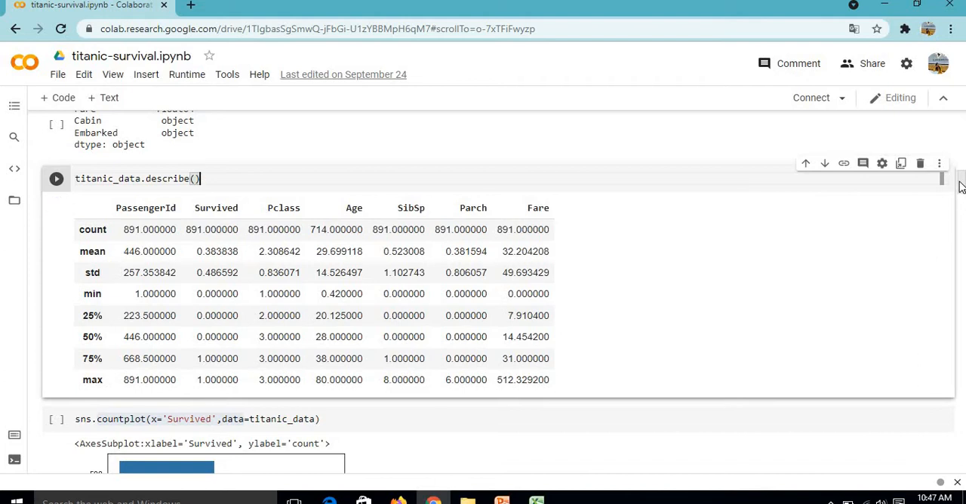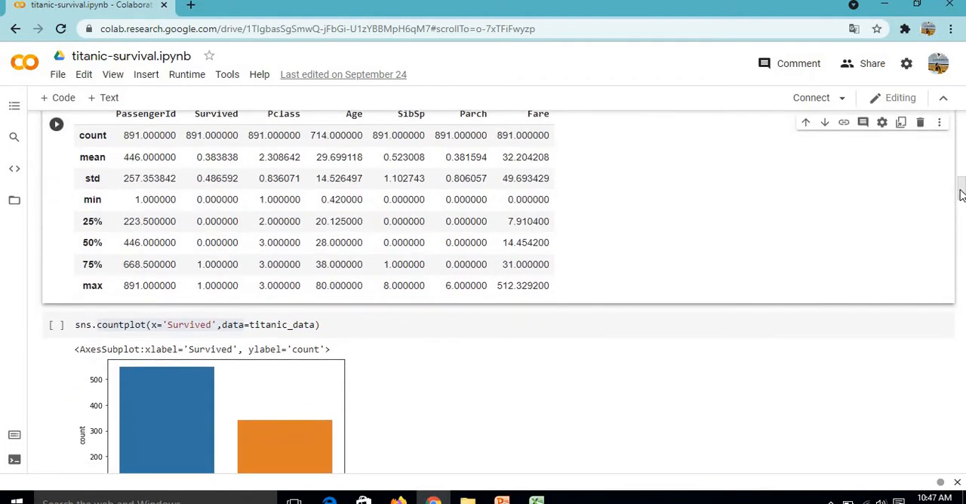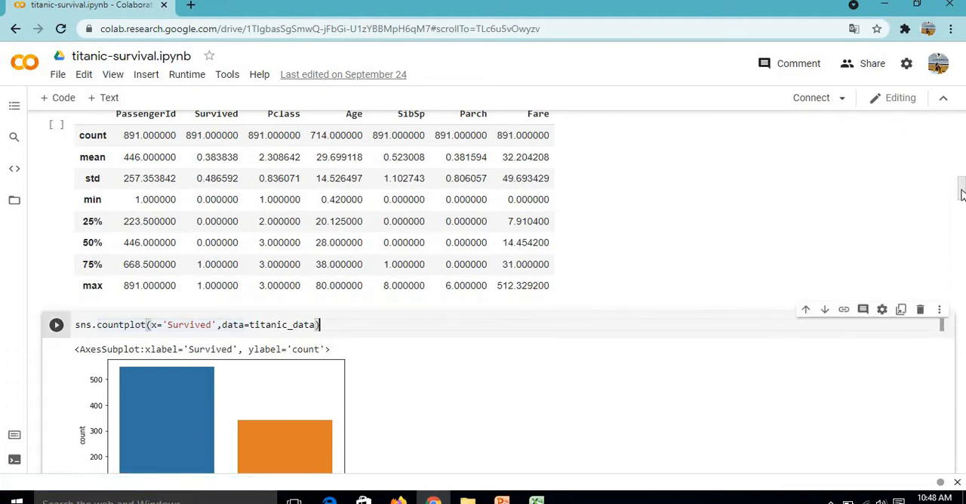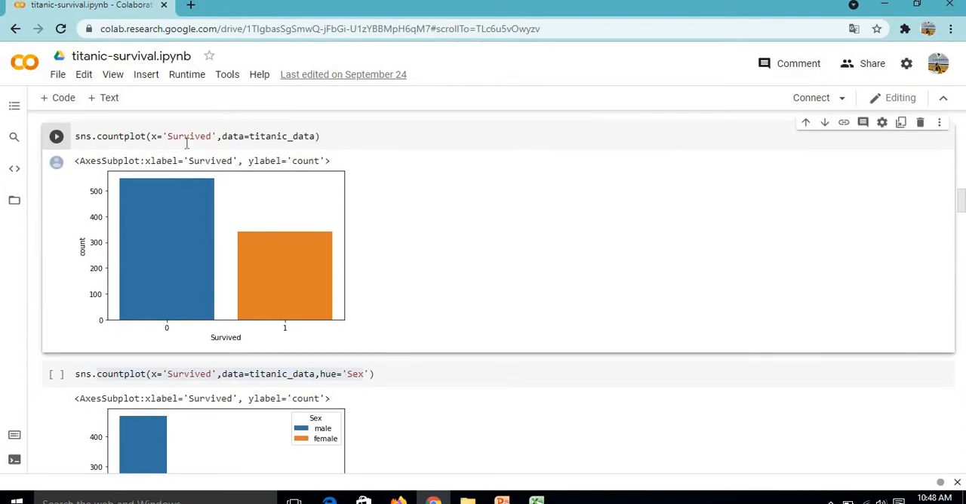Now for data analysis we are going to make use of seaborn, which is useful for visualization, and the count plot will give us an idea of how many passengers survived or did not survive. So we will write sns.countplot, x equal to Survived, because we want to plot this data on the x-axis, and the data set name is titanic_data. Now here we can see the number of survived passengers is less than the number of non-survived passengers.